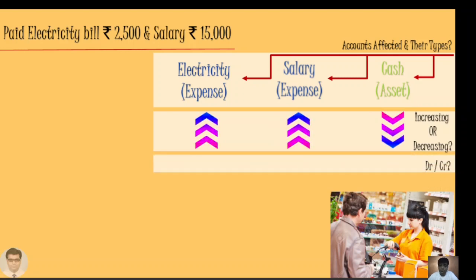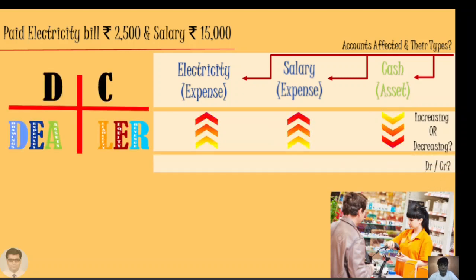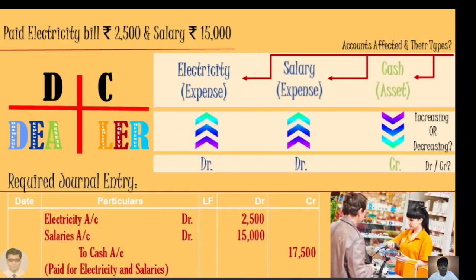Increasing or decreasing, both the expenses are increasing and our cash is reducing, we are paying it. Debit or credit, DC dealer will come handy and help us. The expenses when they increase should be debited, and asset when it reduces should be credited. So we have the journal entry now. Let us pass it. Electricity account debit 2,500, salaries account debit 15,000, to cash account 17,500 rupees.